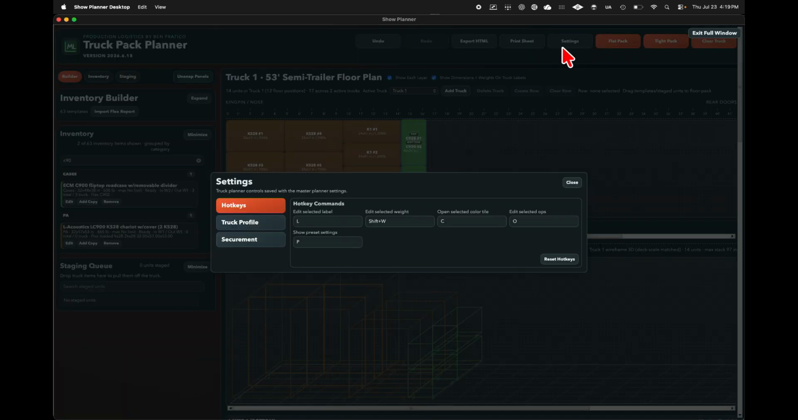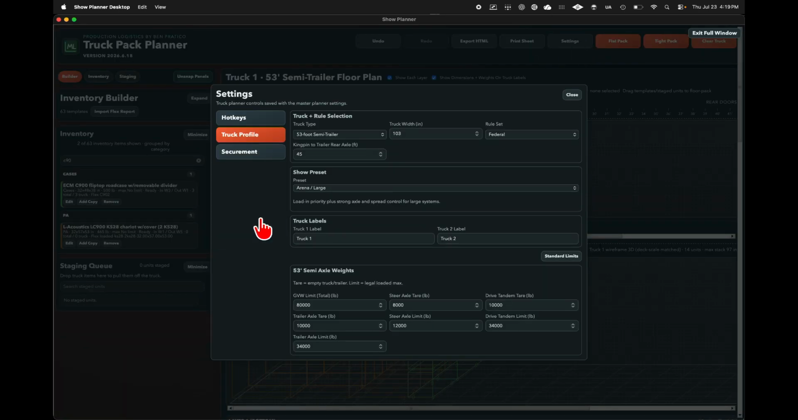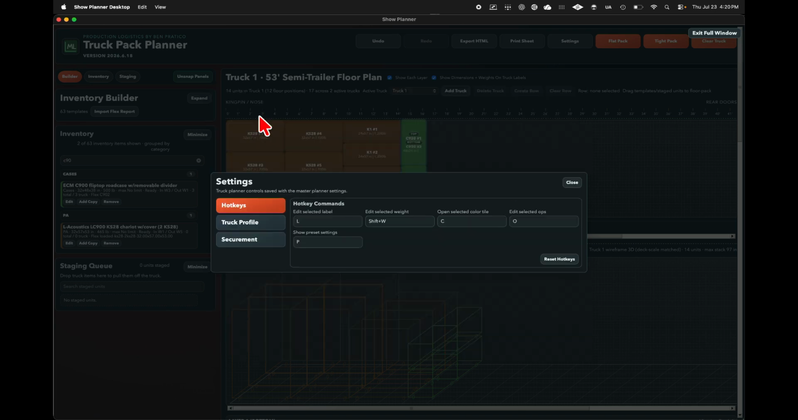Now I can go into settings here and adjust our truck profiles. Its truck width, its rule set, whether it's federal or California compliant. Truck pack algorithm settings based on your venue type. Truck labeling and truck tare weights. Here we also have a list of hotkeys used for it.